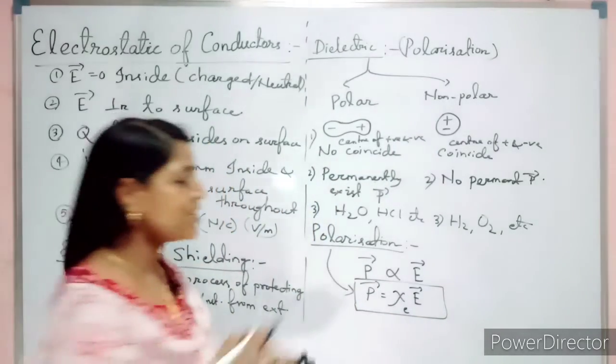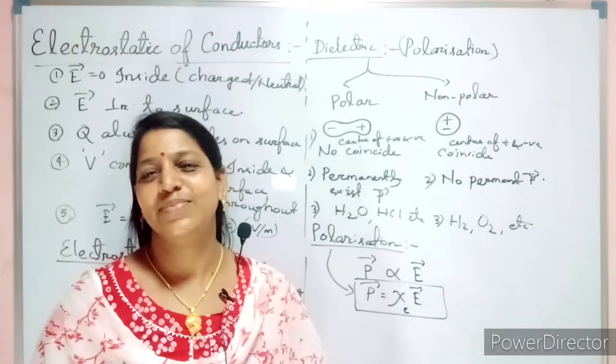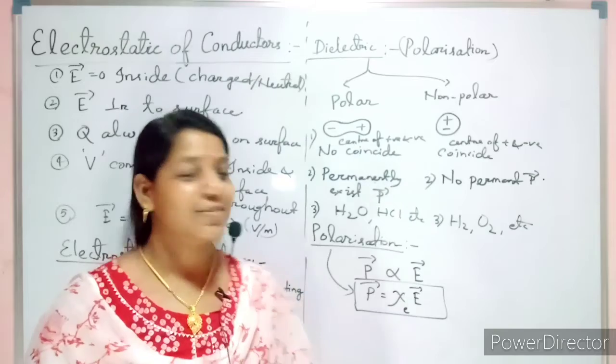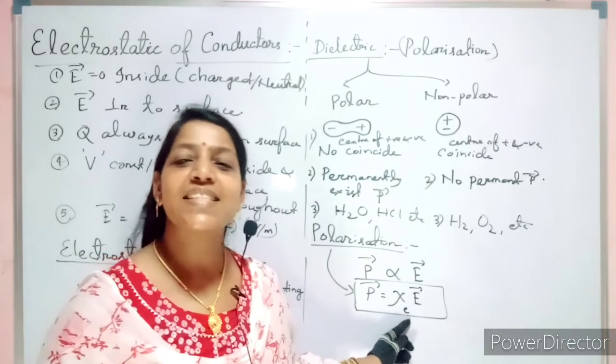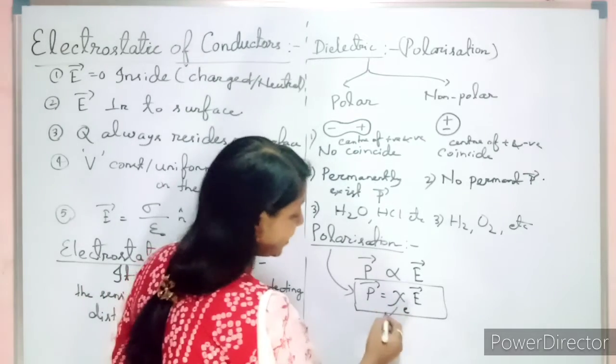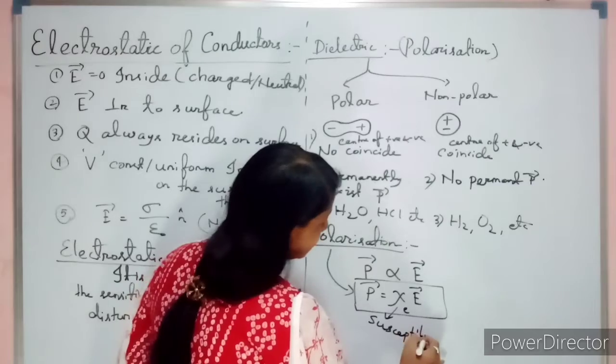So what is polarization? The net dipole moment per unit volume. Fine. Now what is this chi e? It is called susceptibility.